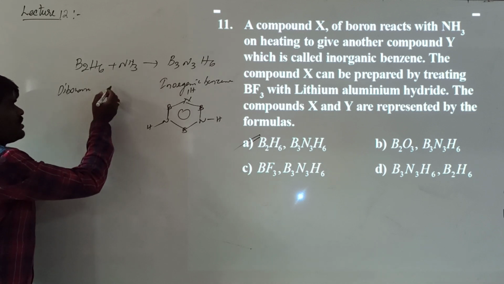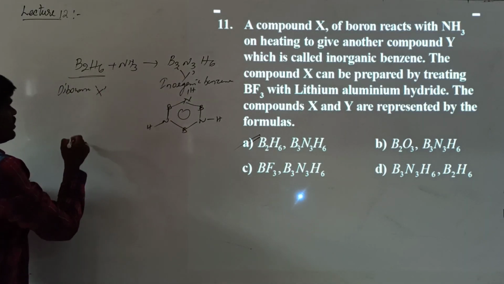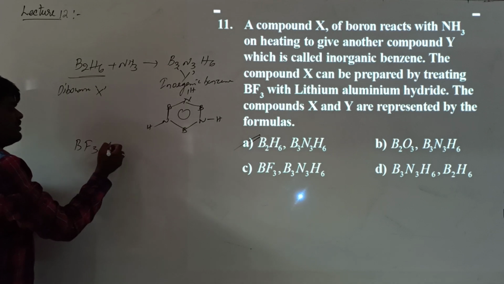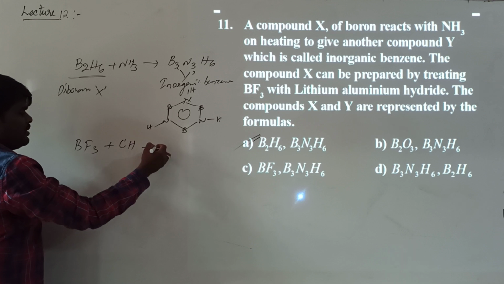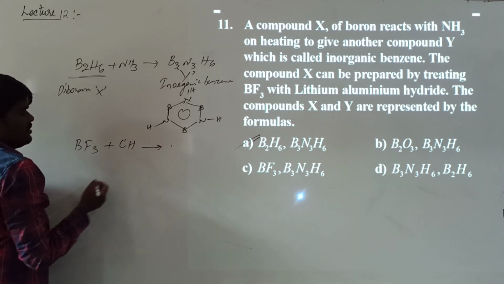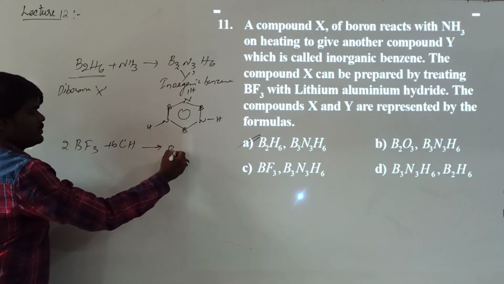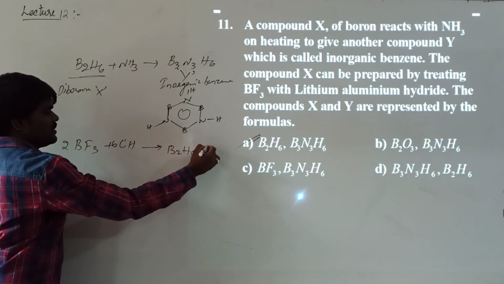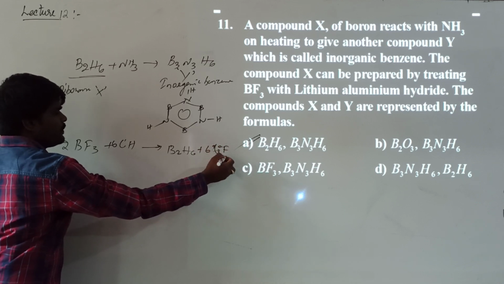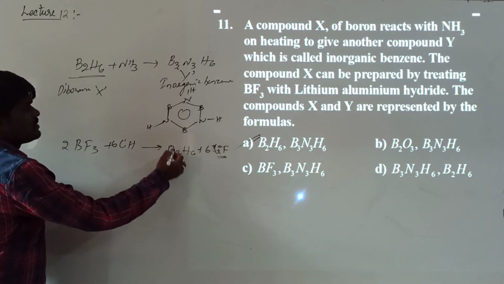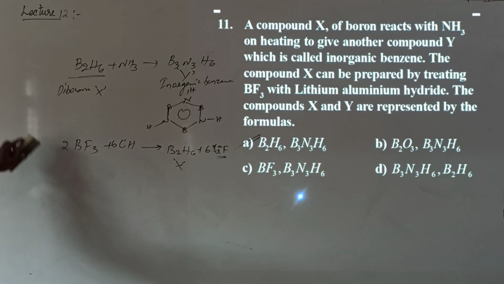Now, it can also be prepared. This is X and this is Y. It can also be prepared from BF3 when it is treated with lithium hydride. Take 2 moles of BF3 and 6 moles of lithium hydride. It forms B2H6 plus 6 moles of LiF. So this is X and this is Y.